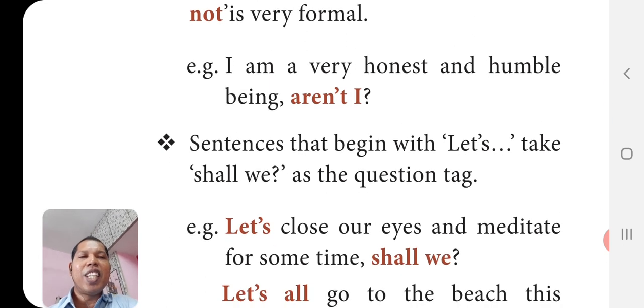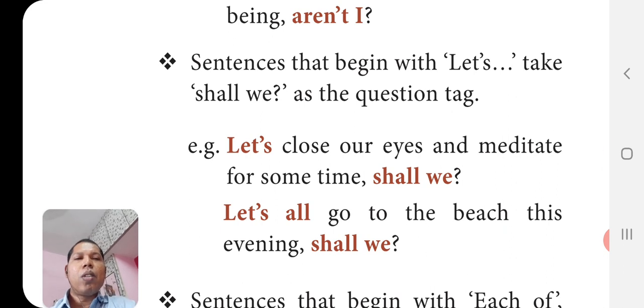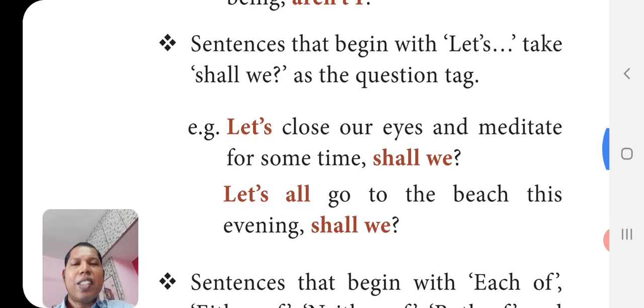Sentences that begin with let's. So you know a number of sentences beginning with let's are imperative sentences. Let's, in the sense of let us, always has "we" as the subject. So let's take "shall we" as the question tag, whether it is negative or positive. Let's close our eyes and meditate for some time, shall we? Let's all go to the beach this evening, shall we? Even if it is negative, we can use the question tag, shall we?